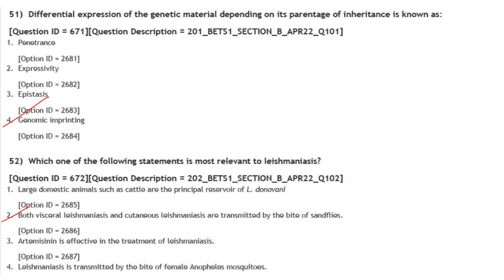Artemisinin is effective in the treatment of leishmaniasis. Amphotericin B is effective in the treatment of leishmaniasis. So that is also not correct. Leishmaniasis is transmitted by the bite of female Anopheles mosquito. That is also not correct. So the correct answer here is option B.